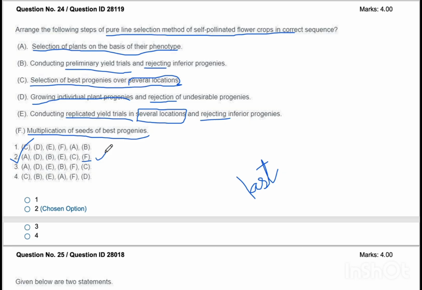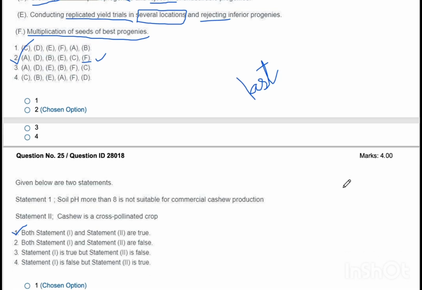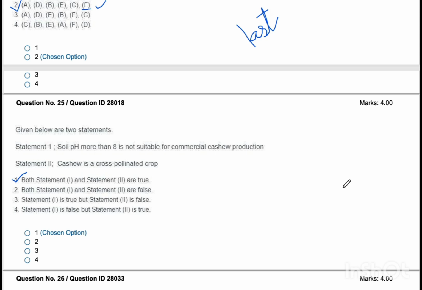Whenever you get a question like this, firstly you have to go through all the statements, then you have to read it again. Once you get an idea and you read it twice, you will be able to answer. The next question is question number 25. Given below are two statements.